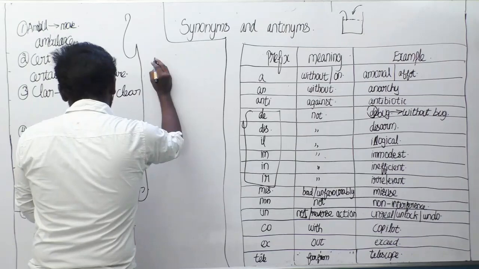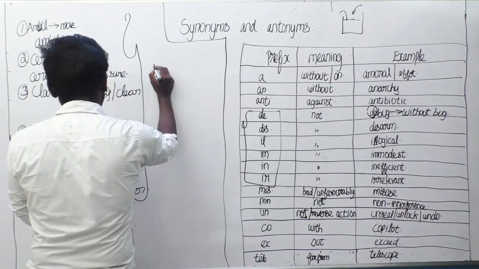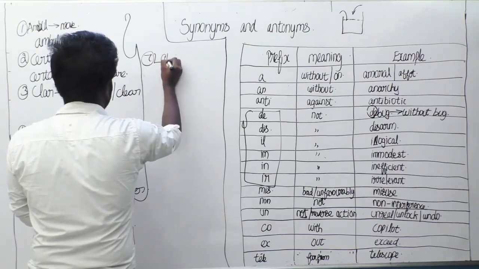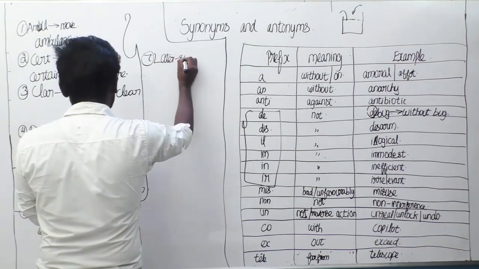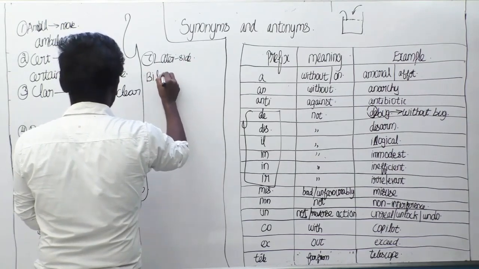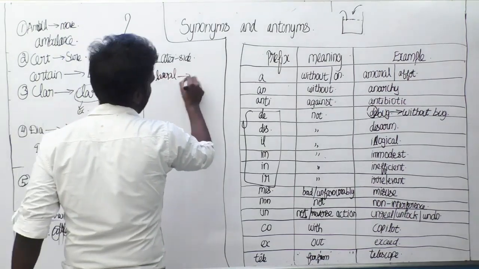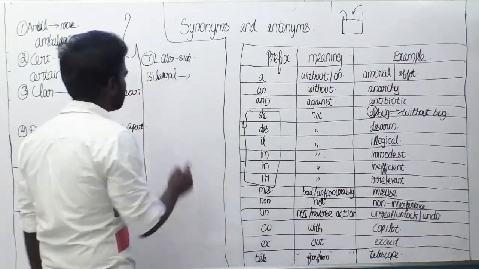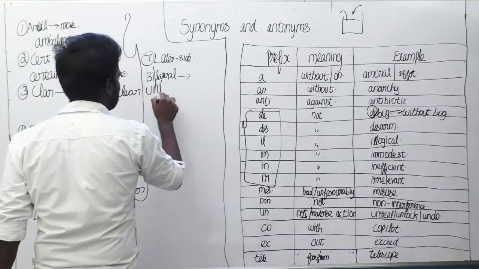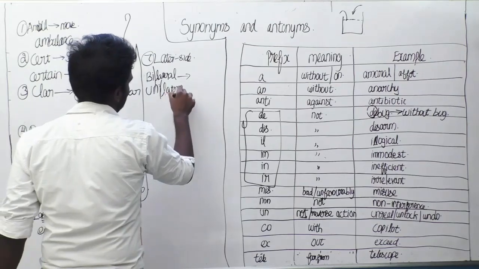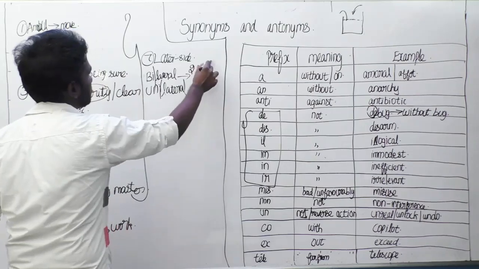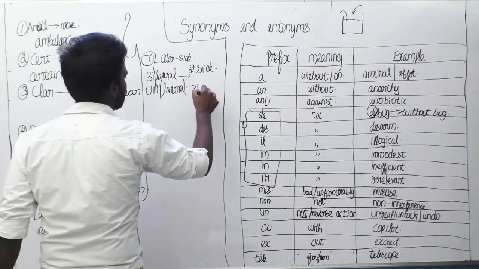The seventh thing we can say is later. Later means side. For example, you can say bilateral. Bi, under the prefixes I have given in the previous class, means two. Unilateral. Here uni means single. So that which has two sides is called bilateral. That which has a single side is called unilateral.